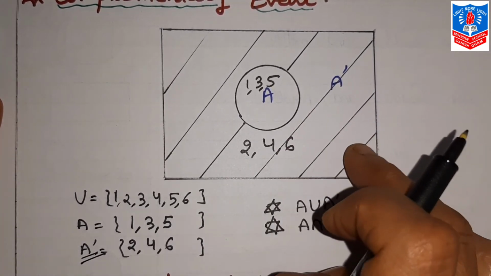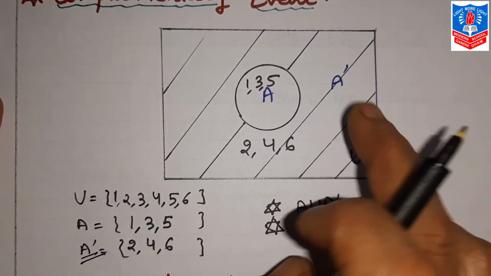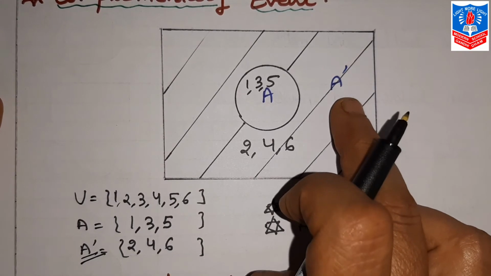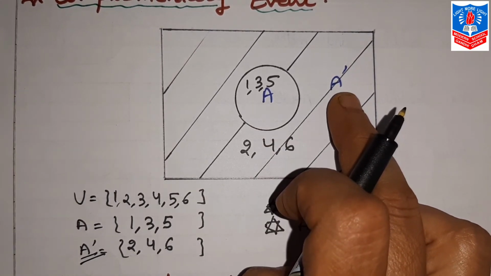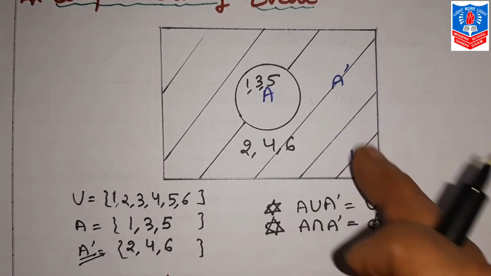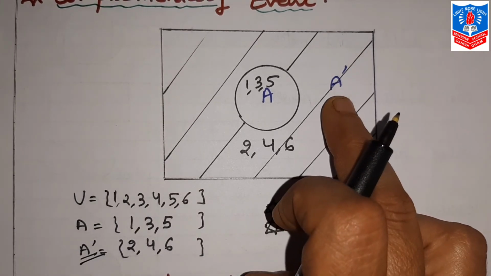If you show A here, then this is wrong. A dash we have to highlight, so some way you have to highlight. Here I have made lines, you can put dots or whatever you want. So remember this, that is A dash. In short, we can remember it this way: elements other than A from sample space U, that is A dash.